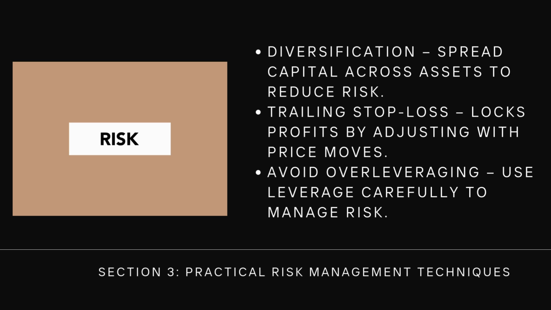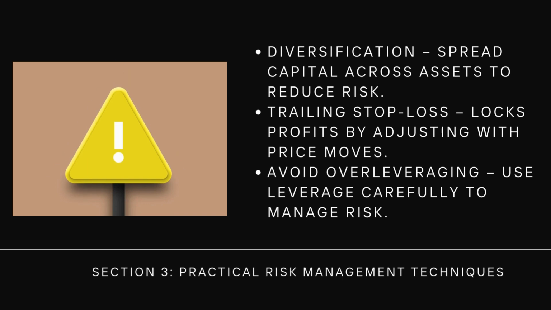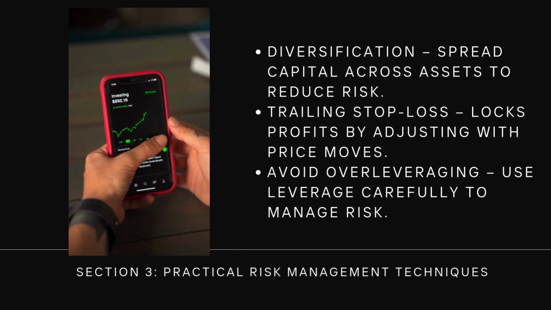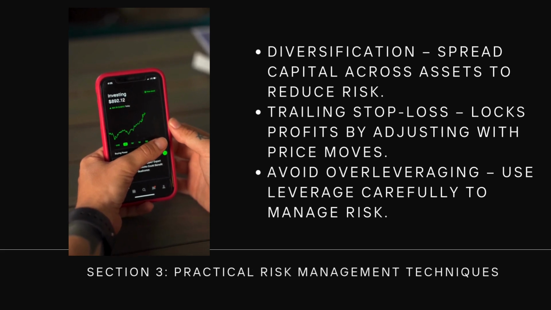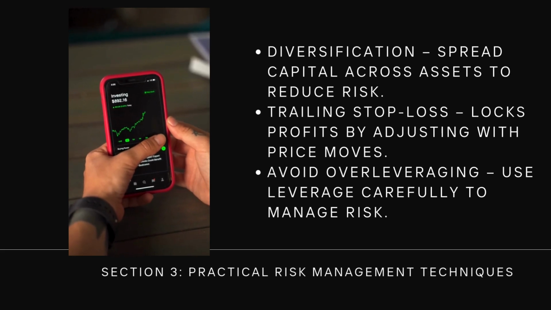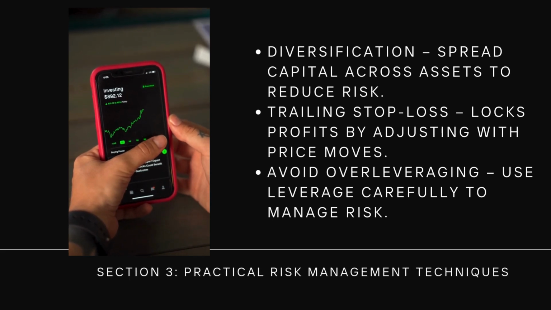Diversification. Avoid putting all your capital into one trade or asset. Spread risk across different markets, stocks, Forex, crypto. Trailing stop loss. A trailing stop adjusts with price movement, locking in profits as the market moves in your favor. Example, if Bitcoin rises by $500, the stop loss trails by $300 to secure partial profits.